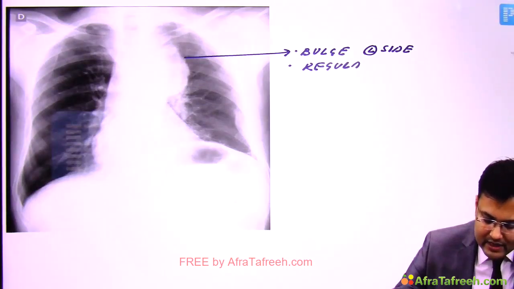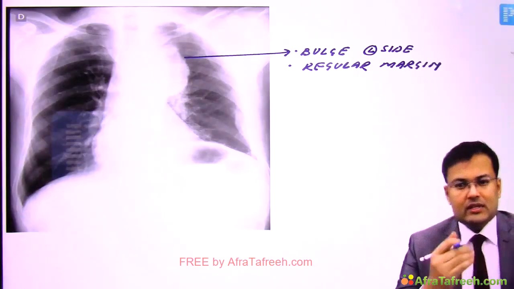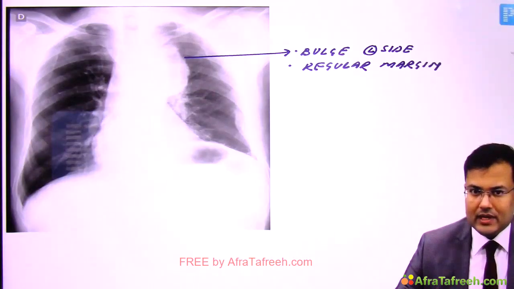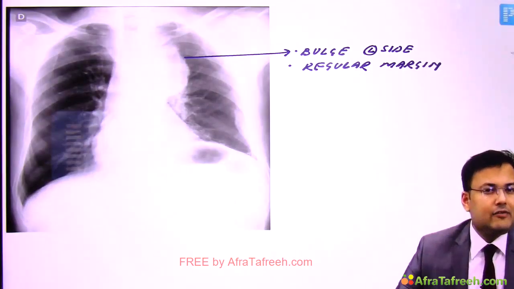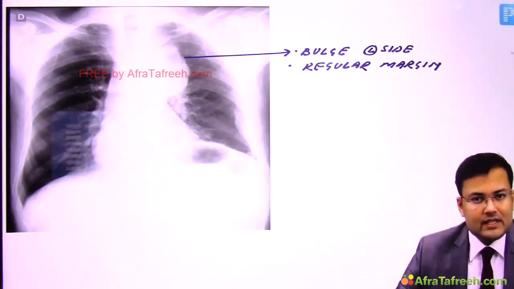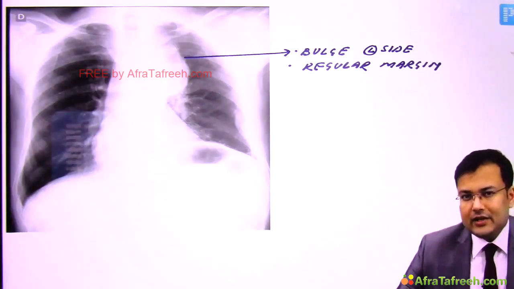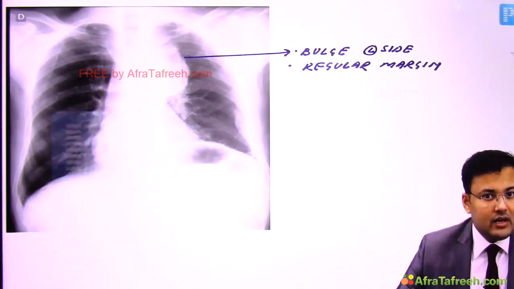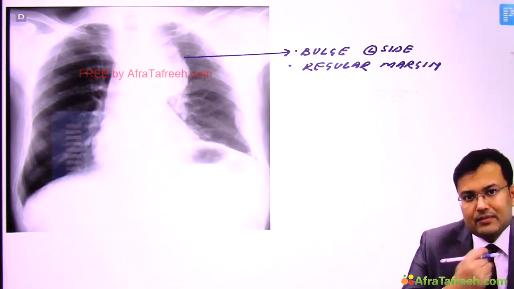So where exactly are you going to see the mass? In the anterior mediastinum, bulge towards the left side, and there is regular margin. But we discussed, this is the X-ray finding; for most of the mediastinal masses, what is the investigation of choice? It is CT. So here also, the investigation of choice for diagnosis is CT. But for definitive diagnosis, histological confirmation is required.